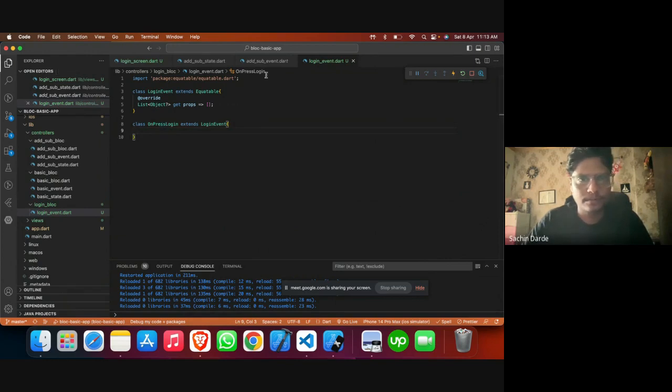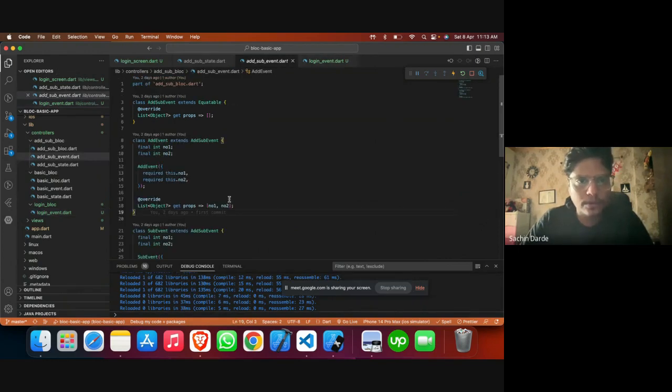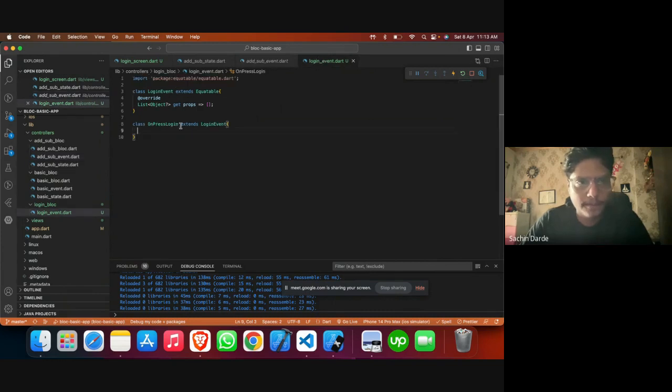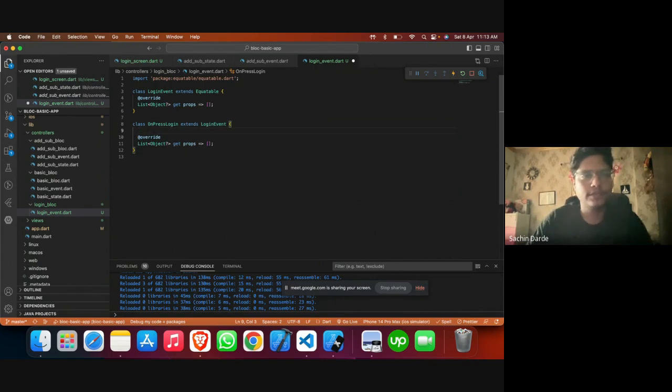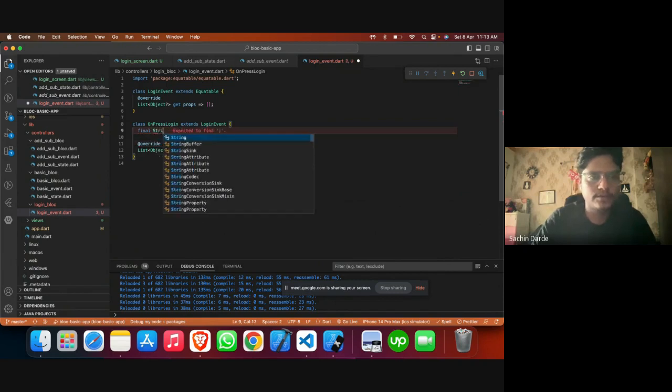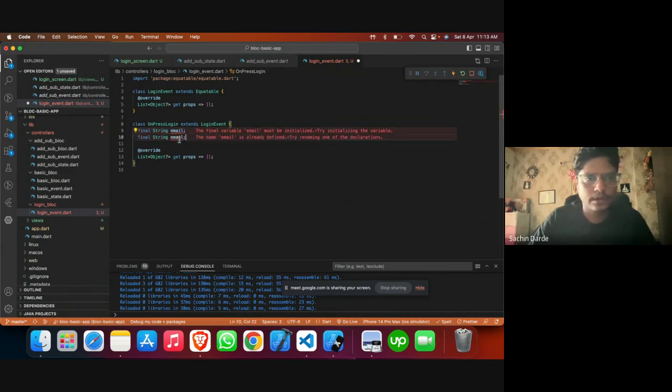As you know, we can extend this method here as well because it's ultimately been extended with equatable. Then let me create a constructor which holds the value. So let me declare a few, let's say string email and password.